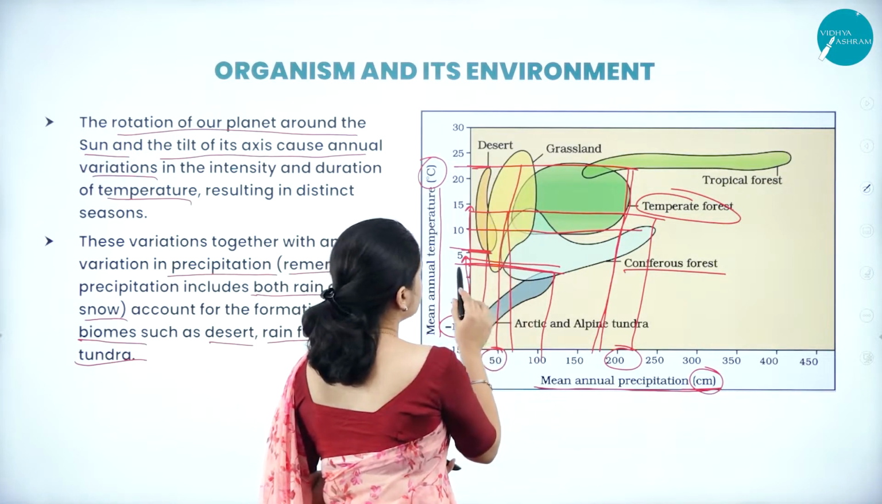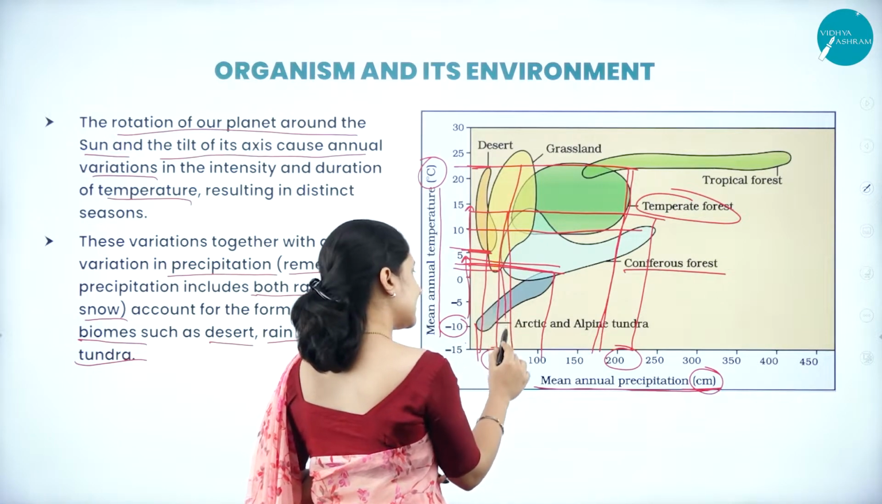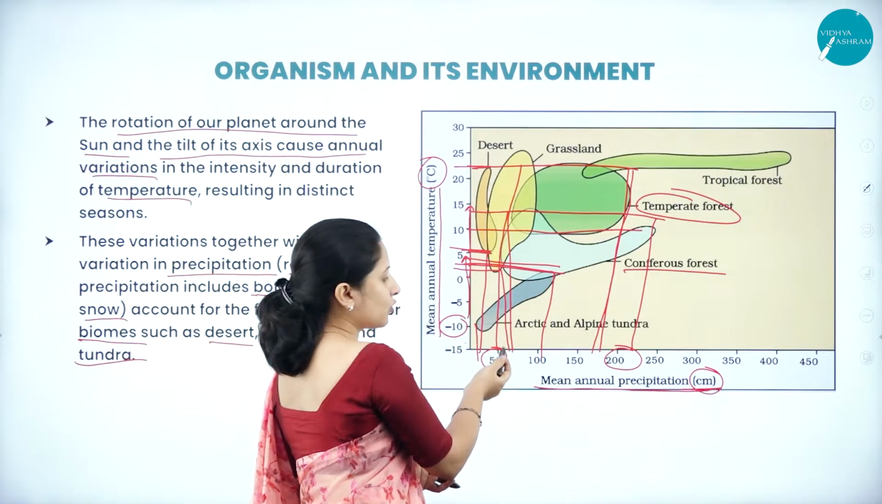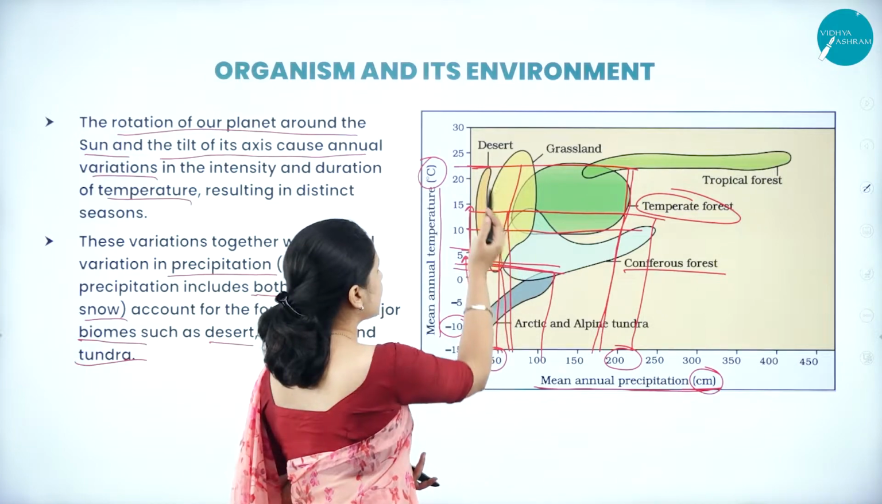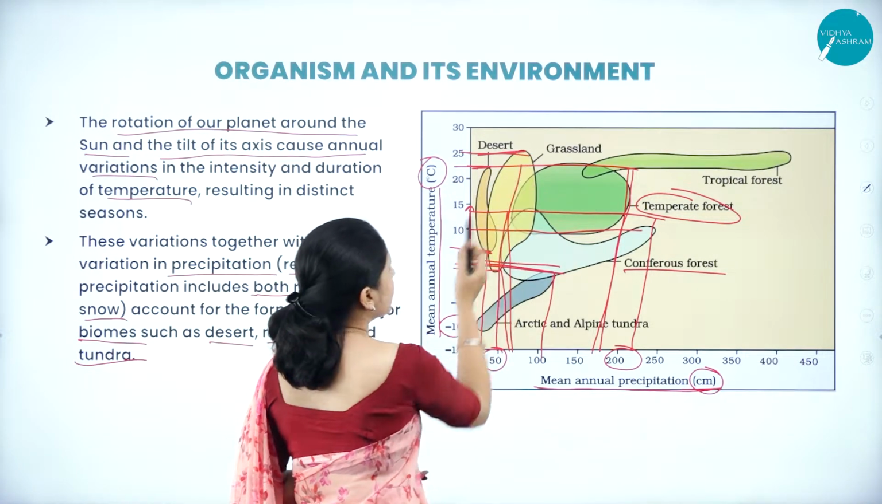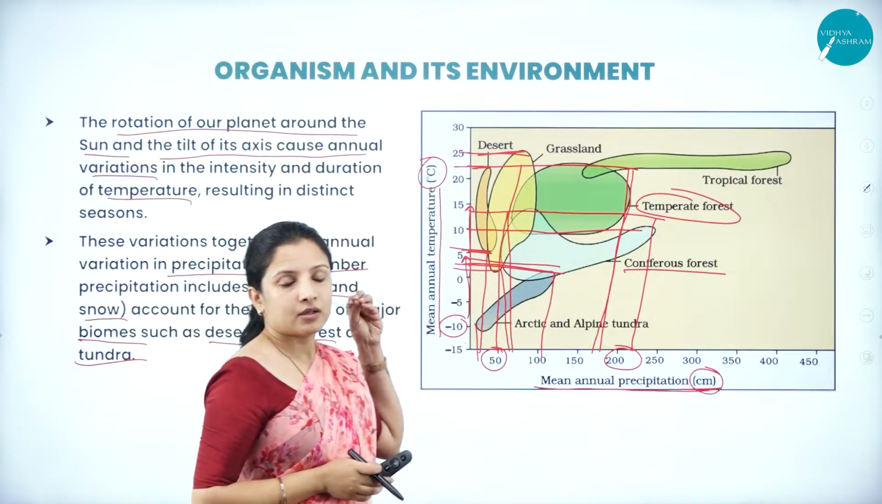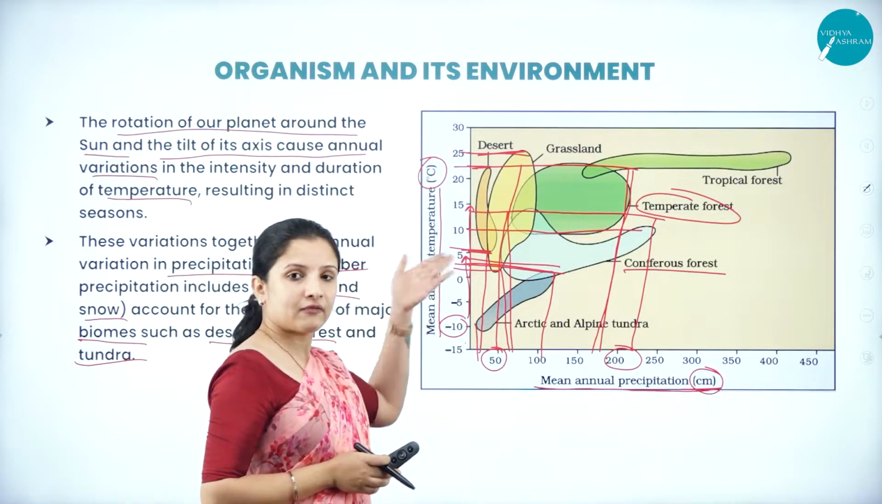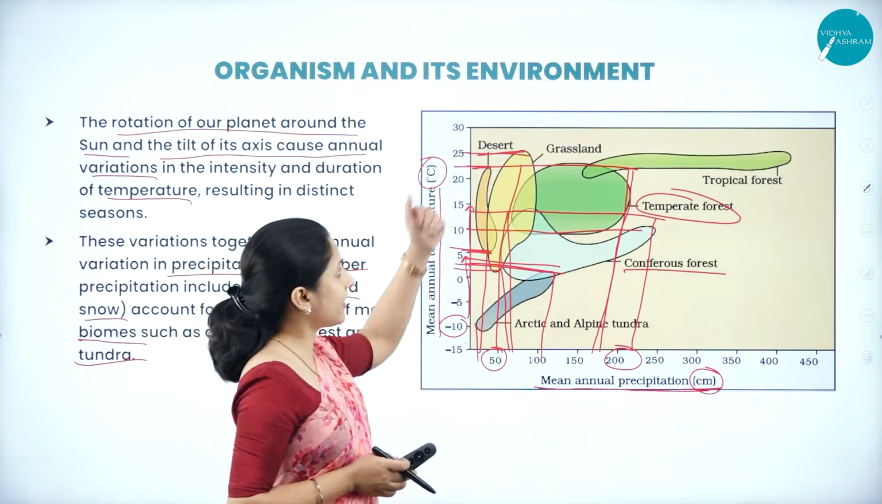Next, talking about grassland. Grassland will get more rainfall than the desert, somewhere around 55 centimeters, and the temperature can reach up to 25 degrees centigrade. Now you can ask me: the temperature is higher than that of the desert, but still, why is it a grassland?